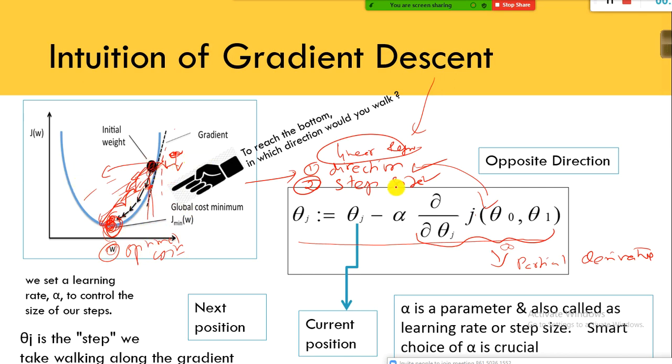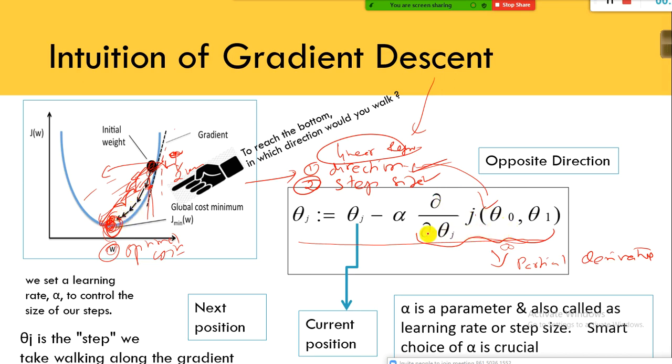So now I know that using this derivative I will get to know the direction. So how do I know the step size? You see, this is a big hill, almost 2 kilometers. You are standing 2 kilometers above the hill, from the downhill, and you need to reach this place. In that case, if you know the direction, you will get down, but in addition to the direction, you need to know the step size. Initially you can take a bigger step, and as you walk closer to this, your step size should be very small.